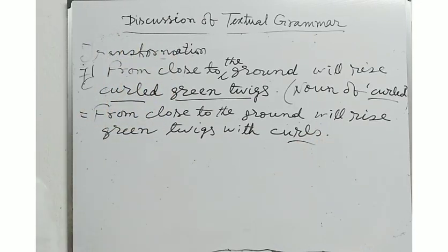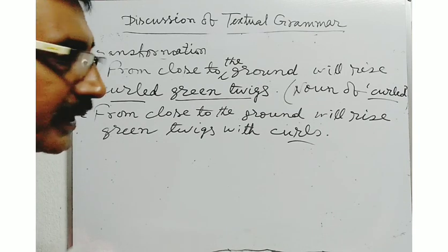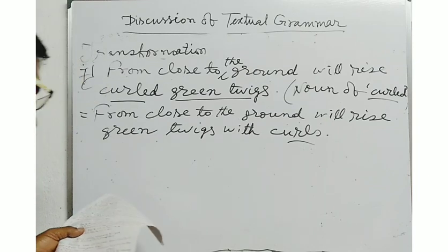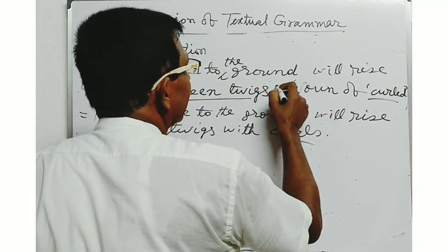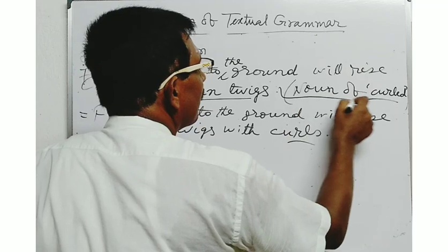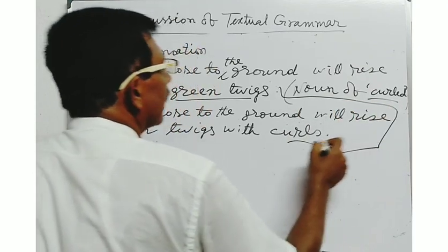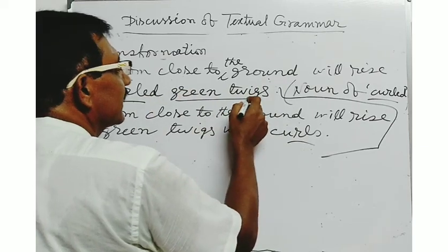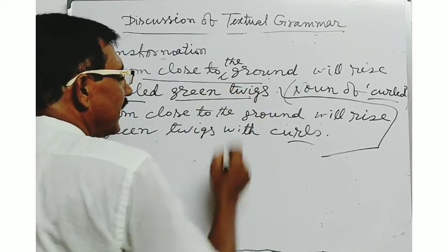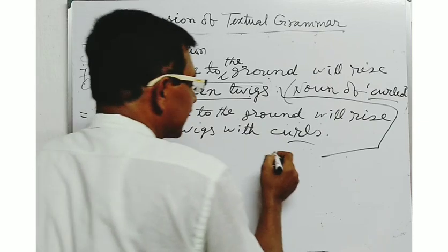Here curl is the noun word used in the sentence. From close to the ground will rise green twigs with curls. You will have to write down the answer in this way. Suppose if you are asked to convert the sentence into complex structure, from close to the ground will rise curled green twigs. Suppose this sentence is given and you are asked to make it a complex sentence.